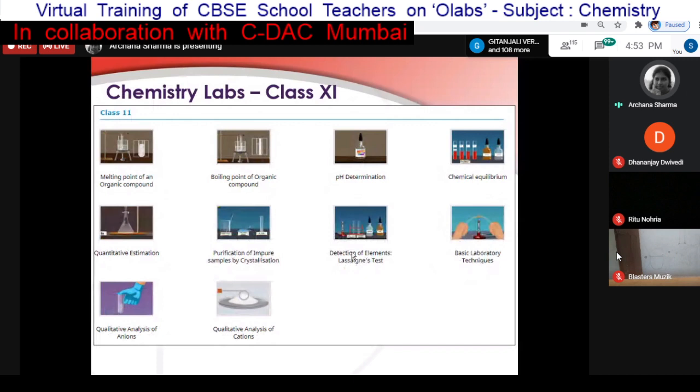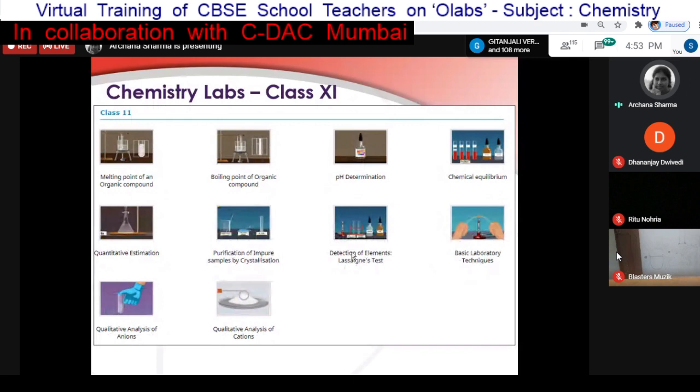Using this registration tab, you can see there are three different options: registration for the teacher, registration for student, and registration for schools. If you want to do a bulk registration for your students, you can select registration for student.